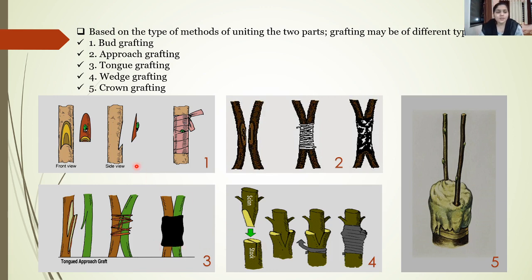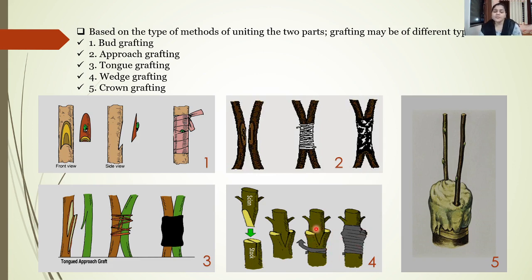Then the next type is called wedge grafting. In case of wedge grafting, the stock plant is given a vertical cut, whereas the scion is given a V-shaped cut which can easily fit into this stock plant. So here you can see this is the scion with a V-shaped cut and the stock with a vertical cut. Now in this step, this scion is fitted into this stock plant, then it is tied properly,